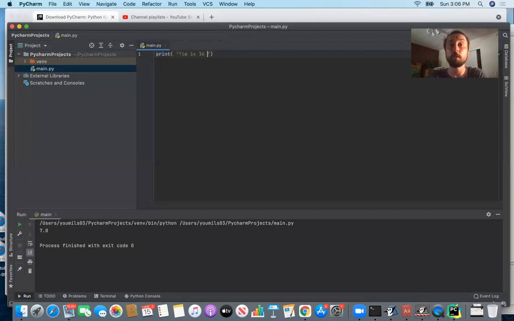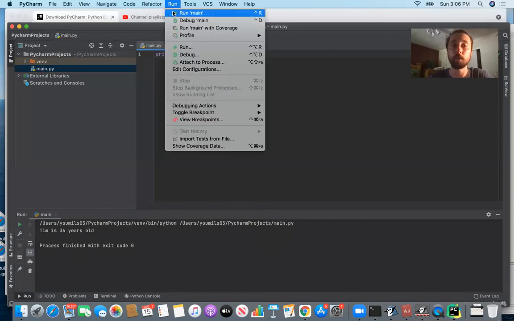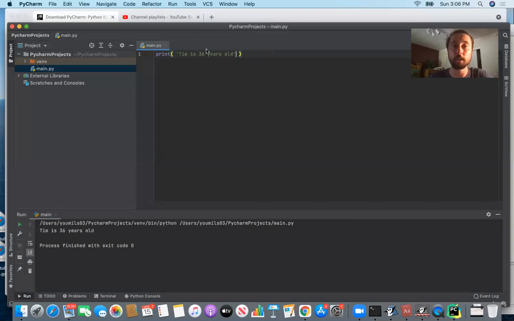If you say Tim is 36 years old, and then you go ahead and print this to the console, then indeed we run the main method, and you can see the file that it's running. It goes into the directory where the file belongs, and then it just runs Tim is 36 years old. We said you could also have single quotations. If you go ahead and use single quotations, you'd get the exact same thing. Just to demonstrate that, let's change that number. Hopefully the code will update here. Now it says Tim is 37 years old.